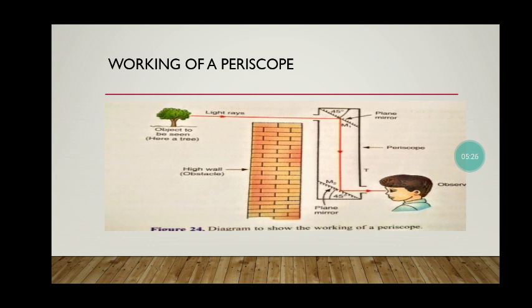When the light rays from the tree are incident on the plane mirror M1, it reflects them back to mirror M2. For M2, the reflected ray of M1 is the incident ray, and M2 reflects it back to our eyes, so we can see the image of a tree which is larger than the real object. So for today that's it. Thank you so much.